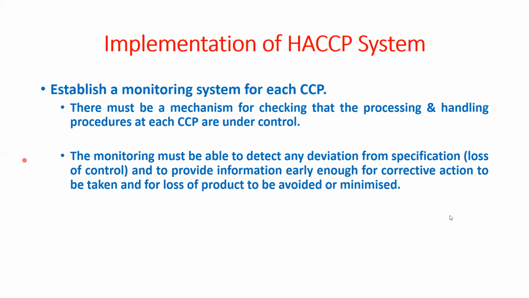So the monitoring must be able to detect deviation, detect any deviation from specification, that is loss of control, and to provide information early enough for corrective action to be taken and for loss of product to be avoided or minimized. So ये हमारा मॉनिटरिंग सिस्टम का हमारा फंक्शन होता है.